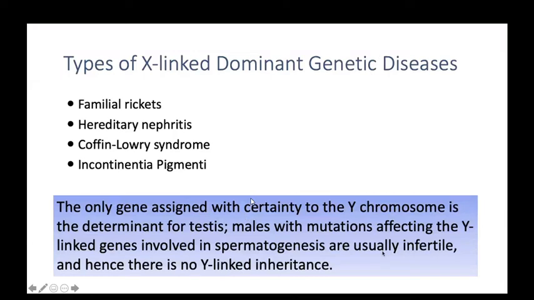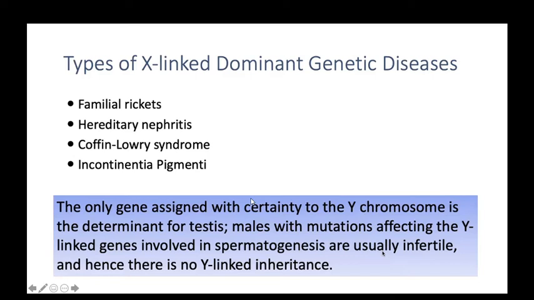I'll tell you like that: Holandric traits. Here is inheritance of genes on the Y chromosome. Since only males normally have a Y chromosome, a Y-linked gene can only be transmitted from father to son. The Y chromosome goes from father to son. So the disease is transmitted from father to son.